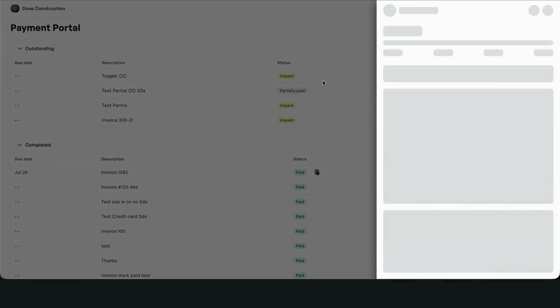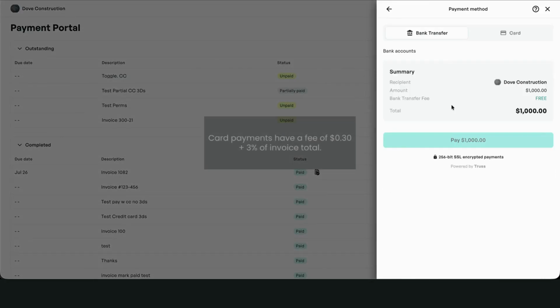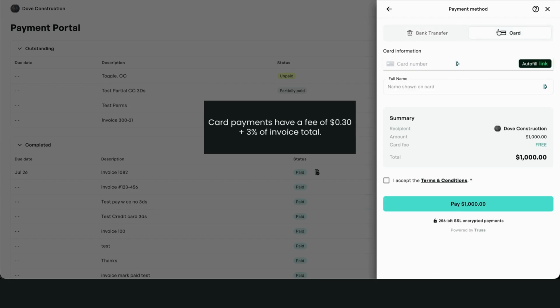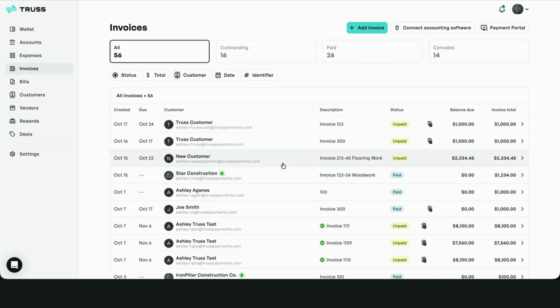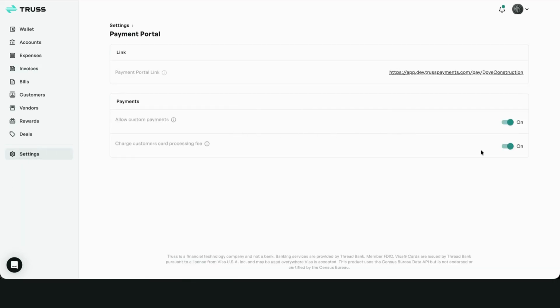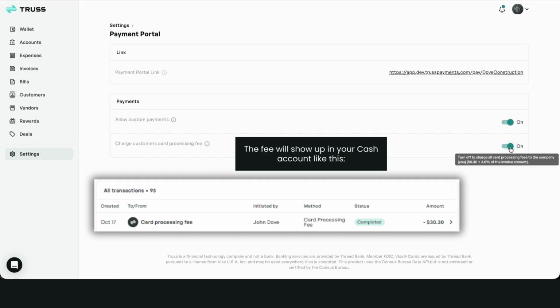Customers have the option to either connect their bank account to pay or pay with their card. Card payments have a fee of 30 cents plus 3% of the invoice amount that is by default set to be paid by the customer. You can choose to pay that fee for them by going into your settings, click Payment Portal, and toggle Off Charge Customers Card Processing Fee, which means you will cover that fee for them from your company balance.